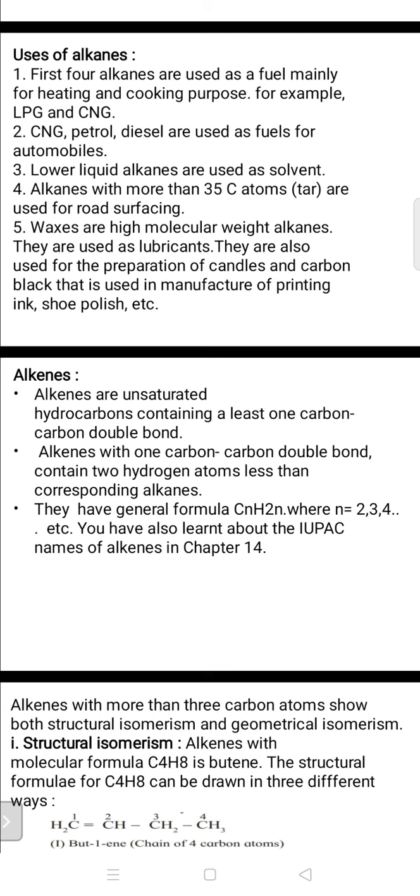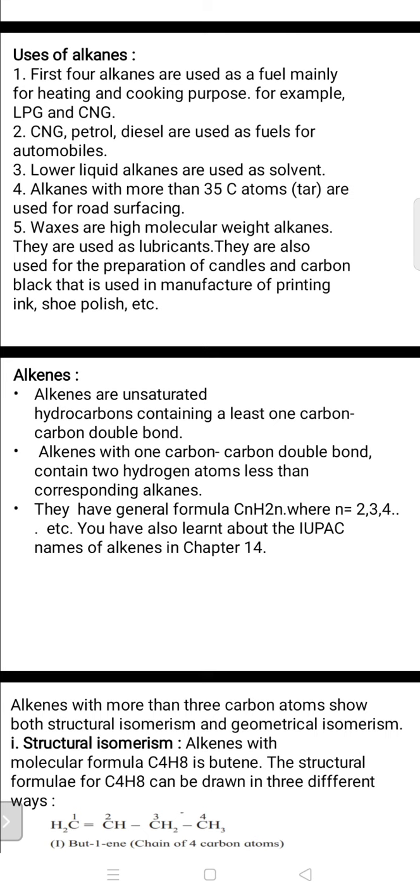Alkenes have the general formula CnH2n, where n represents the number of carbon atoms. Remember, alkenes start from n equal to 2, at least 2 for ethene, 3 for propene, 4 for butene and so on.